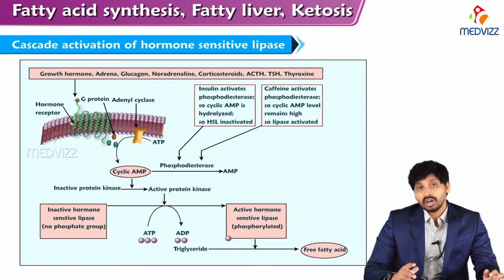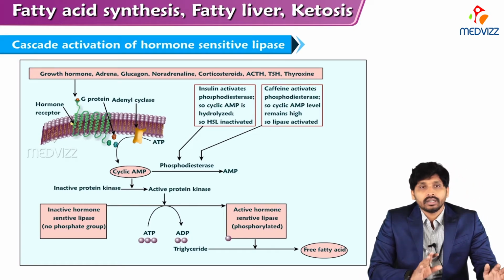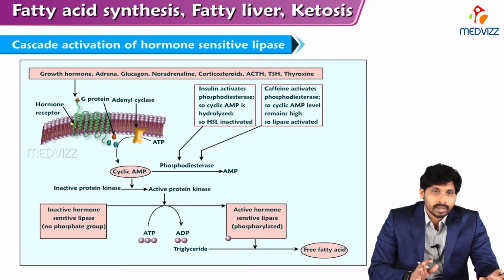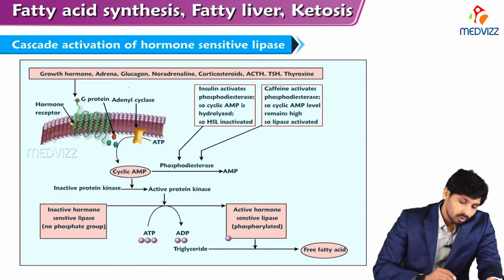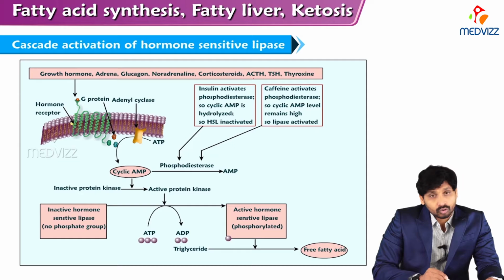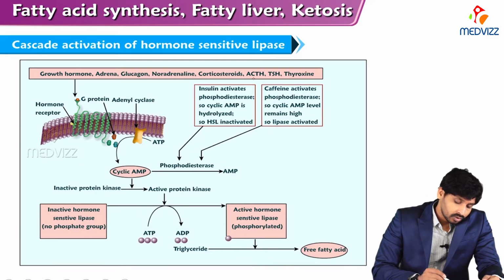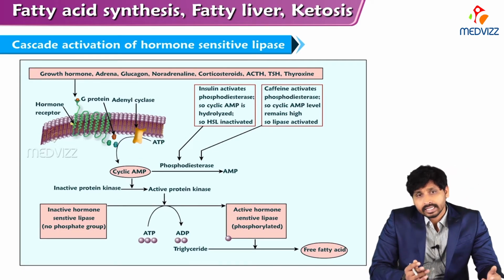Cascade activation. If you see the picture, you see how the cascade is activating hormone sensitive lipase. Growth hormone, adrenaline, glucagon, noradrenaline, corticosteroids, adrenocorticotropic hormone, thyroid stimulating hormone, and thyroxine are all on one side, and insulin is on the other side. What is it doing? All these act through a cascade involving cyclic AMP, which acts like a second messenger.